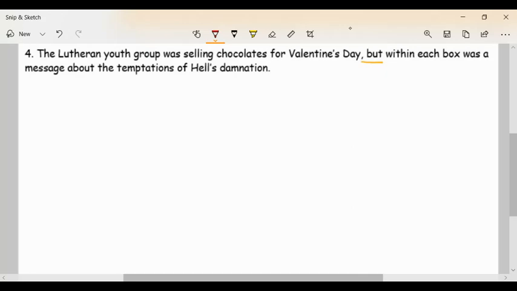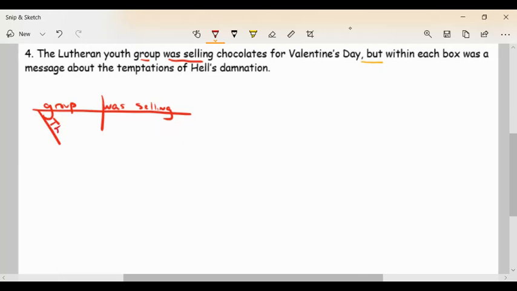And so let's take on our two separate sentences. The first one, the Lutheran Youth Group was selling chocolates for Valentine's Day. So I'm going to build this one over here, see if I can squeeze this into the space I have. I'm going to start off with my verb, which is was selling. So here's was selling. And in front of that has to be my subject. So I have the Lutheran Youth Group. So group's going to be my main head word. So I'm going to put group here and then start breaking this down.